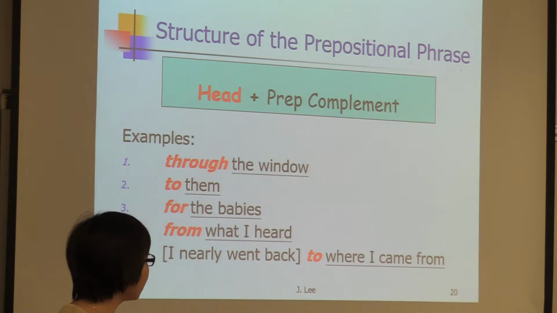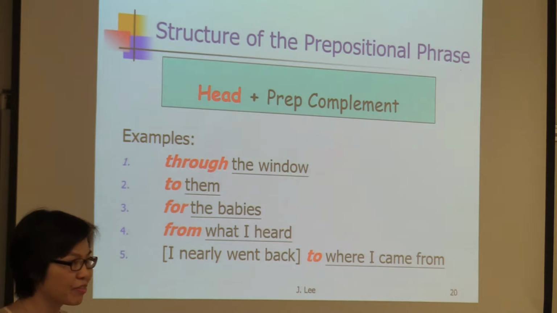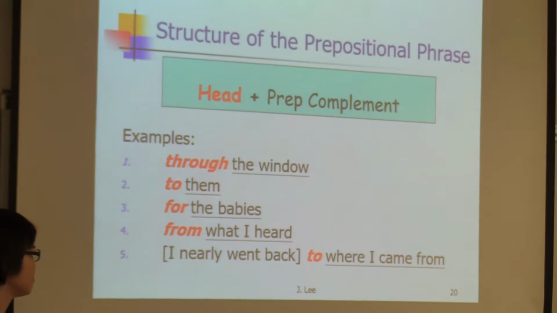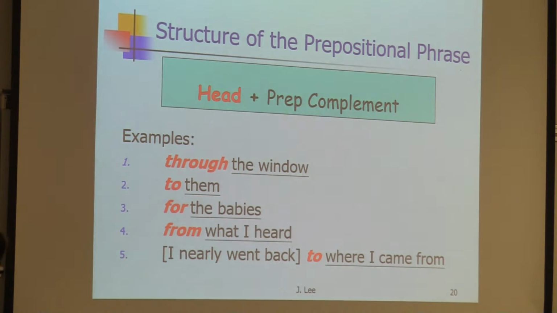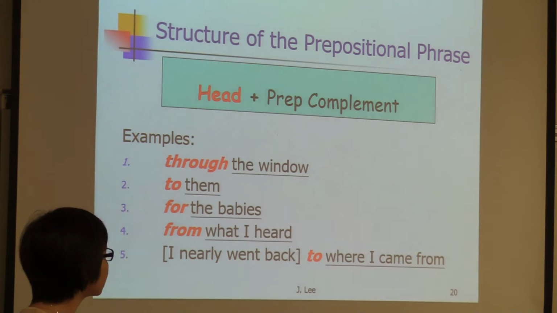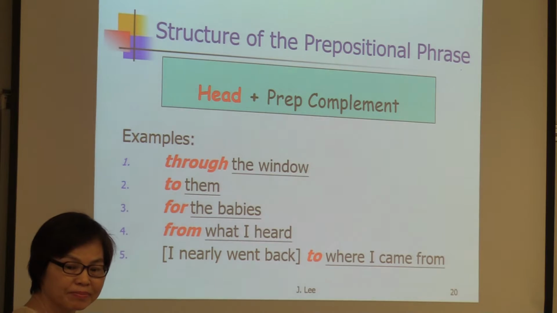Number 4 and number 5, the prepositional complement is not a noun phrase. What are they? Clause, yeah, the WH clause. Alright, can I move on?